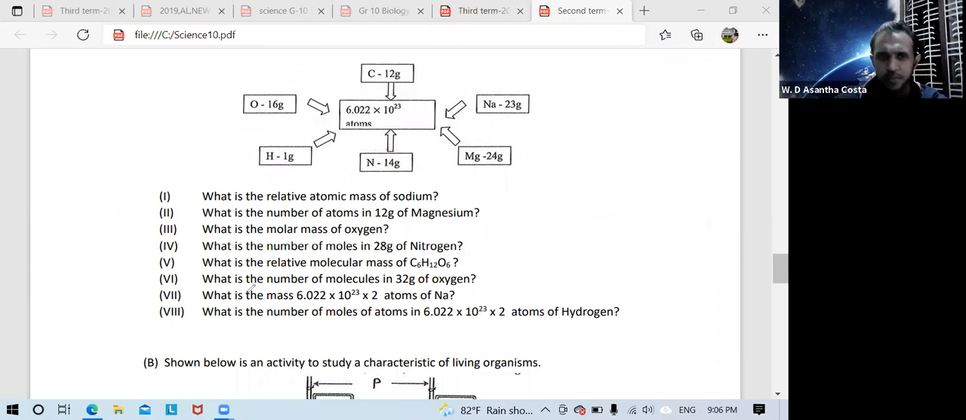Yes, next fifth question. What is the relative molecular mass of C6H12O6? C6H12O6 means glucose. Now here relative atomic masses are not directly given. You can easily find carbon 12 gram, that means carbon relative atomic mass is 12. Oxygen 16. Hydrogen 1. And now then calculate.